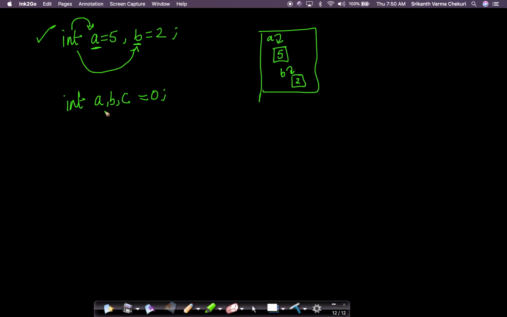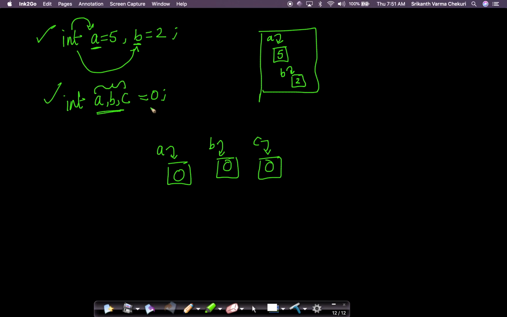What this does is it creates 3 variables A, B, C, and in each of these variables it will place 0. So this is another type of declaring and initializing, where all of them are initialized to the same value. You could also do it in a single line like this.